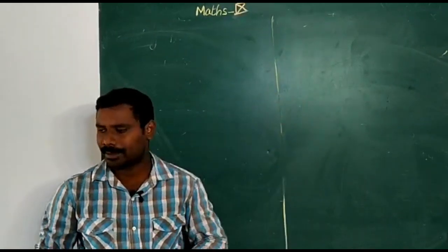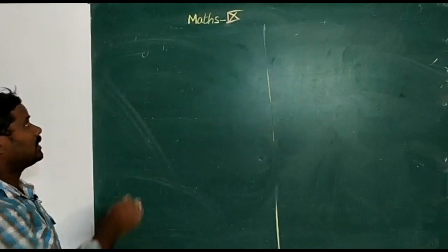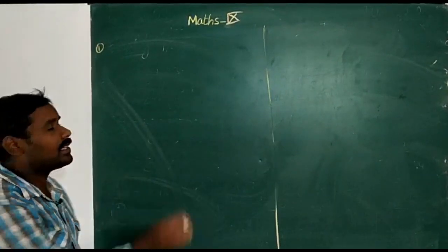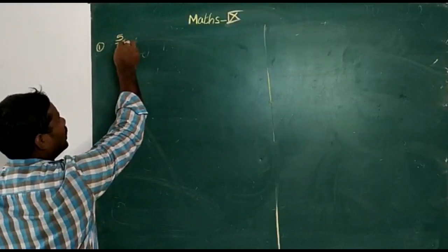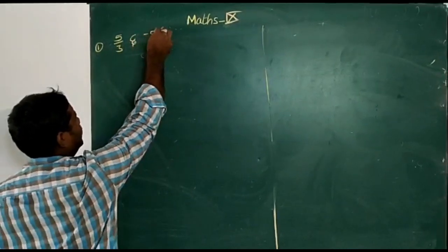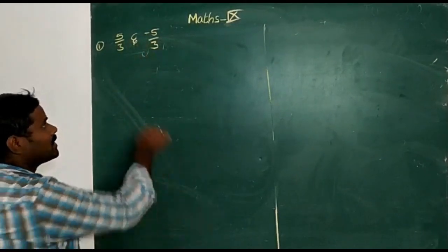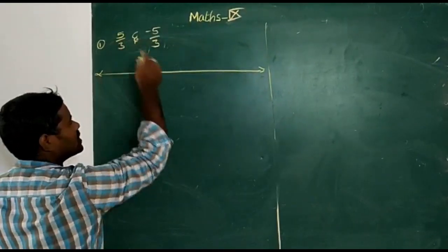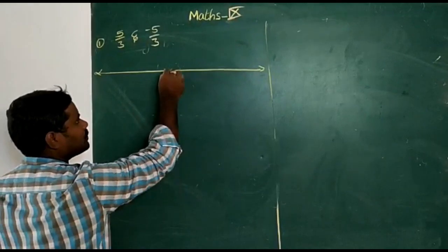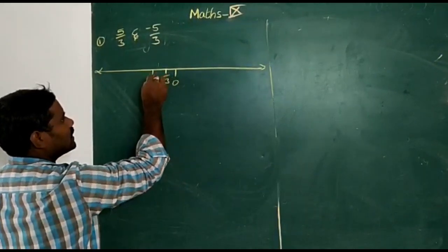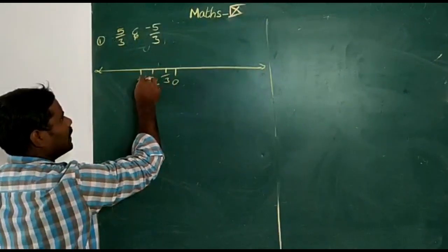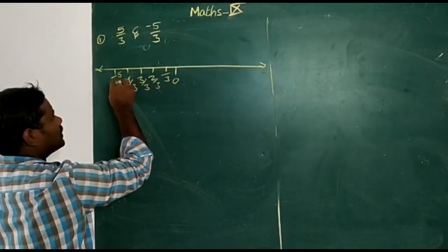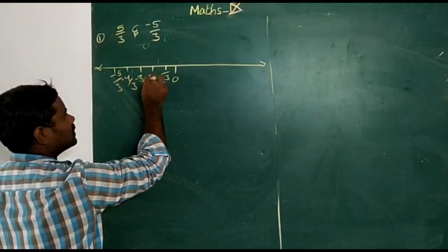Now we are going to some examples on page number 3. The first example is: represent 5 by 3 and minus 5 by 3 on the number line. Same as before, I am drawing a number line and taking negative and positive. Now it is 0, 1 by 3, 2 by 3, 3 by 3, 4 by 3, and 5 by 3. Those all are negatives.